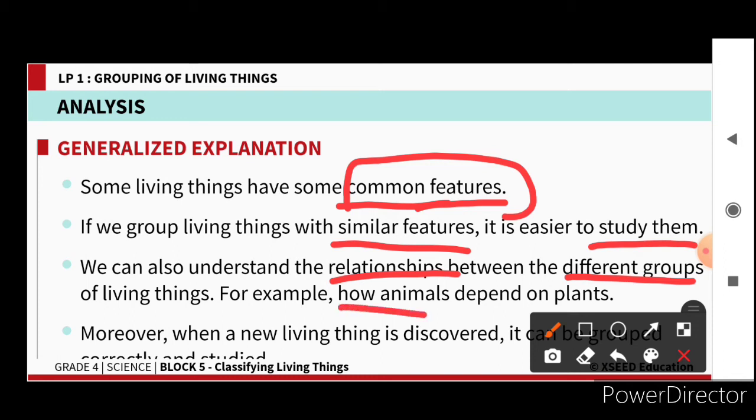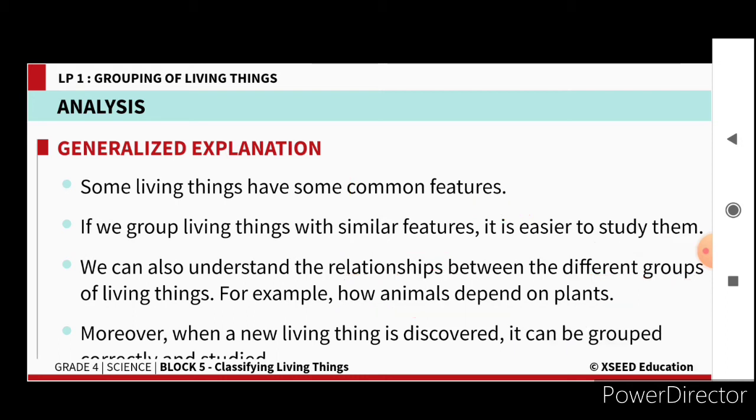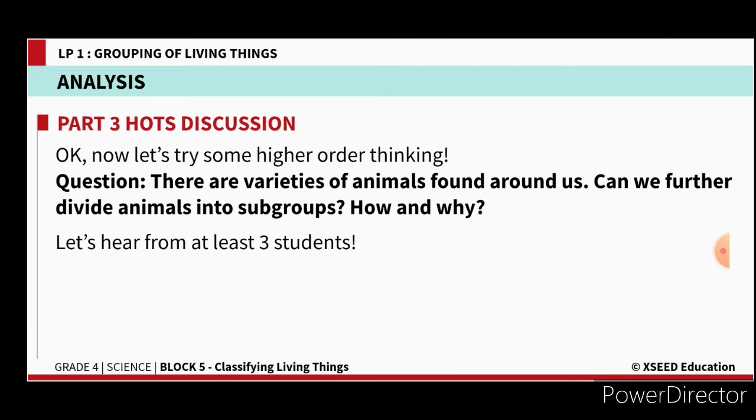How animals depend on plants, you will know by knowing about the grouping. Moreover, if any new living thing is discovered, we can give it a proper place according to the grouping of animals. So these are the uses of classification.